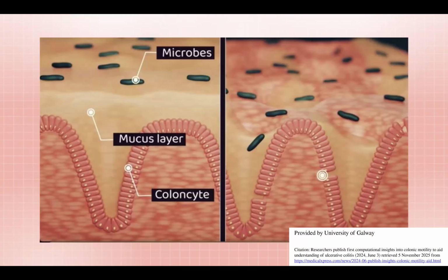Now, because of this fucose sugar that we talked about, in patients with ulcerative colitis, that fucose sugar is not present. And this pretty much causes a thin or pretty much no mucus on the gut lining, meaning that it can't protect against the healthy bacteria in our gut. So they're coming in contact or they're very close to the epithelial lining. And this is triggering that immune response, which is causing all the inflammation.